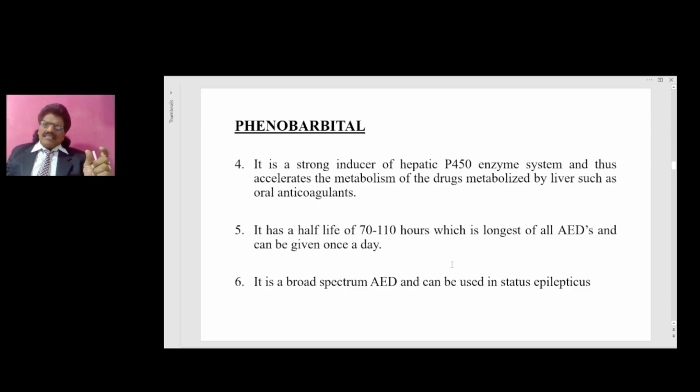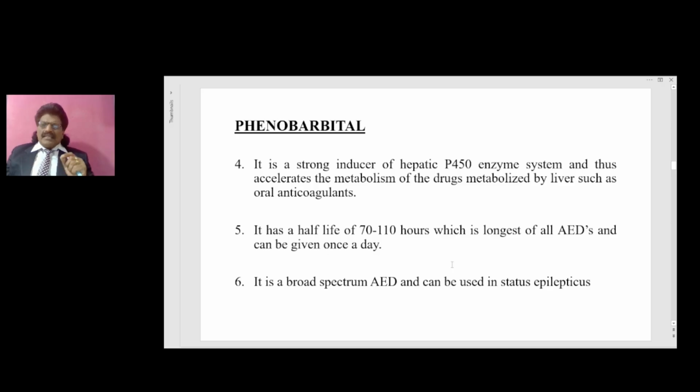The half-life is shortened, whereas drugs like sodium valproate inhibit the hepatic P450 enzyme system, and therefore for drugs acting through this pathway, like lamotrigine, their action gets prolonged. So we have to know this important concept of hepatic P450 enzyme system inducers like phenytoin, phenobarbital and carbamazepine, and hepatic P450 enzyme system inhibitors like sodium valproate.